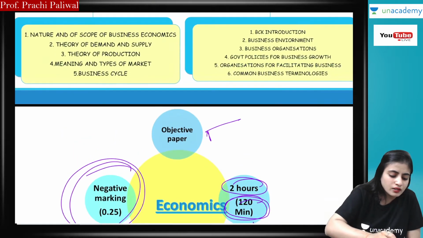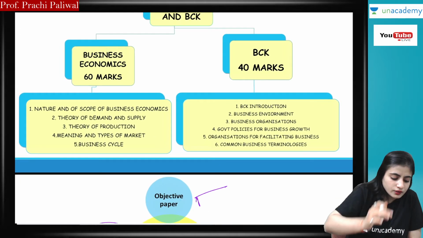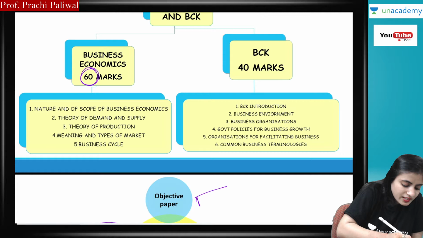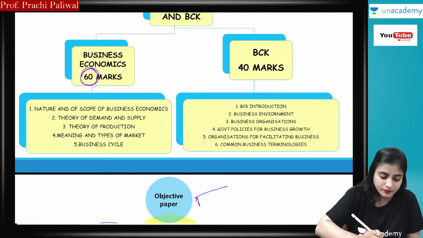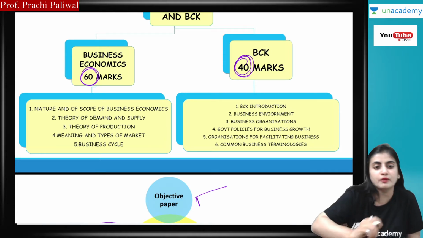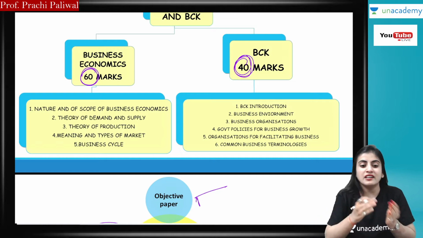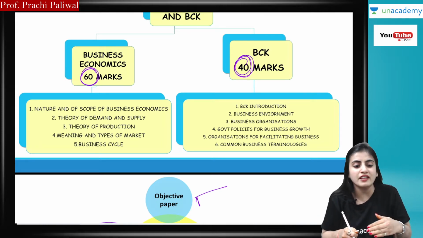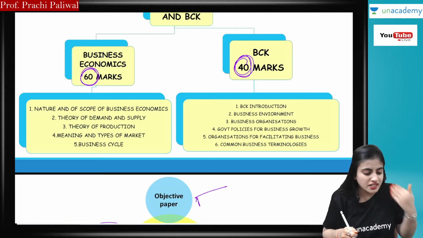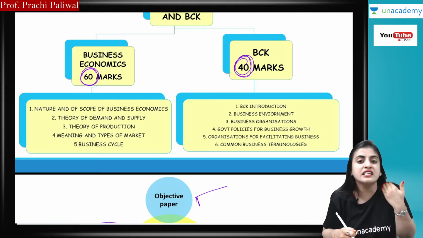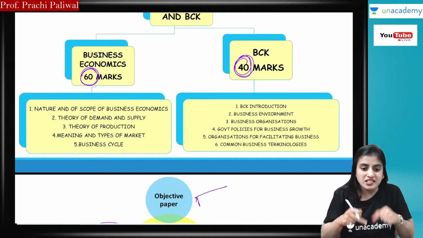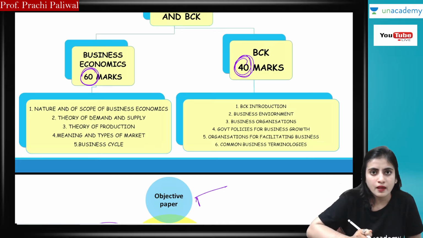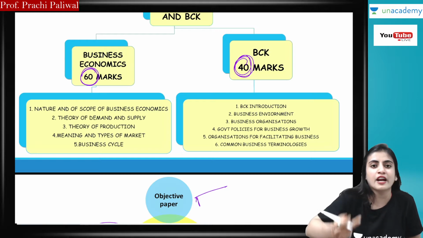From this table, it is clear that business economics is for 60 marks. That means you have to study it more. And BCK is for 40 marks. As you can decide which is prior. Here you have to decide which is your priority, business economics or BCK. At this time, you have to decide which is your priority and which you are able to understand more.